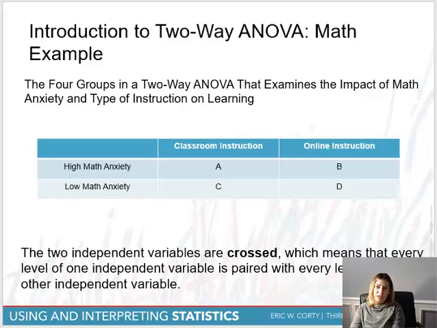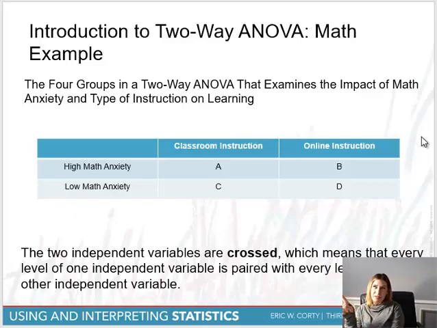I could add this 3rd level. Well, in that case, my design would still have 2 independent variables, but instead of referring to it as a 2x2, I would now refer to it as a 2x3 because I would add that hybrid right there, okay? So 2x3, I still have 2 numbers, so it tells me there's 2 independent variables, but the number assigned to each number just indicates how many levels there are.